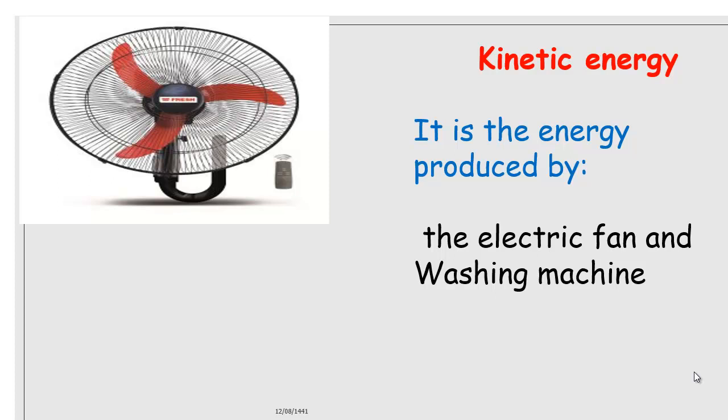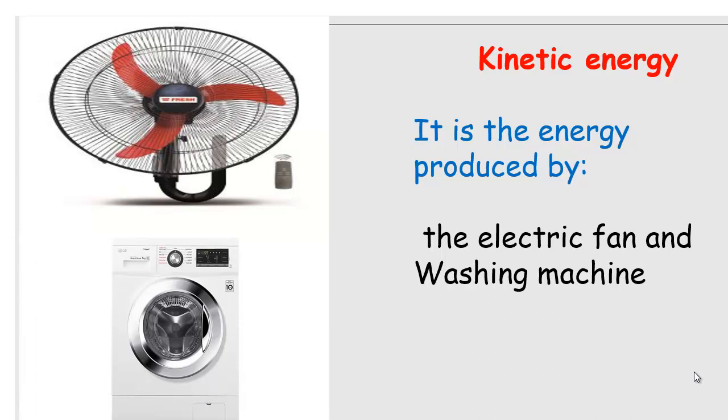The electric fan uses electricity, then changes the electricity to movement. So the electric fan produces kinetic energy. The washing machine also produces kinetic energy, or movement. Let's talk about another kind.